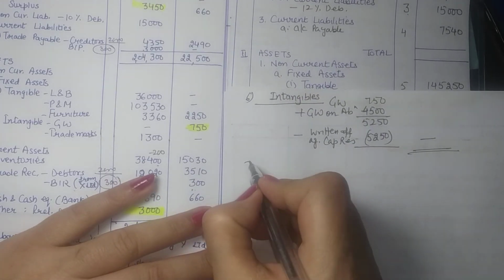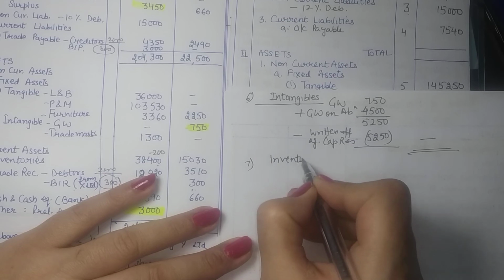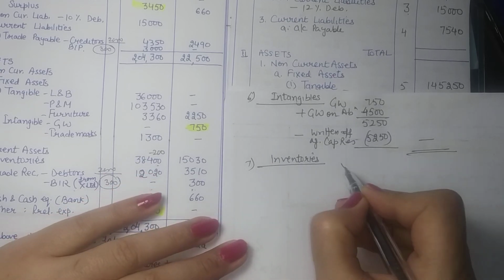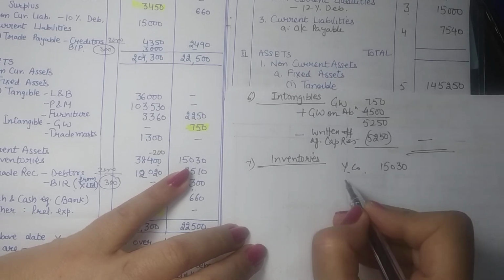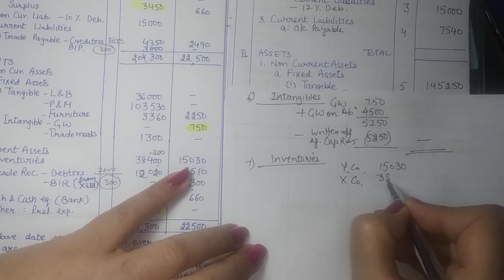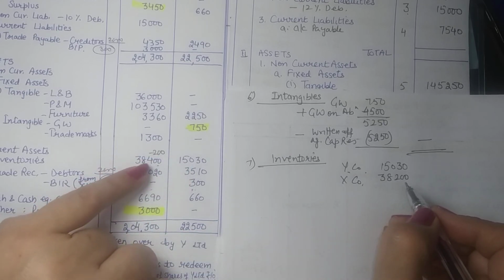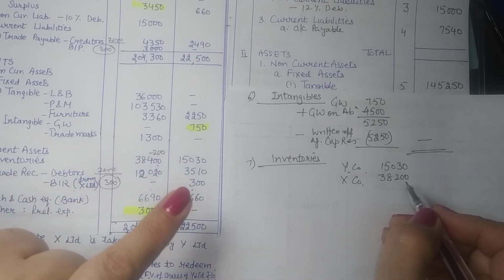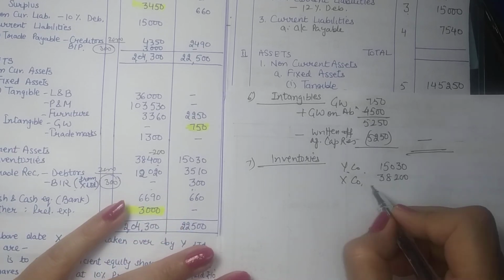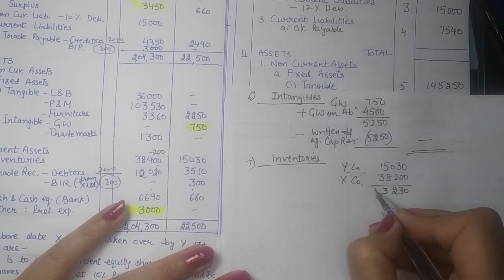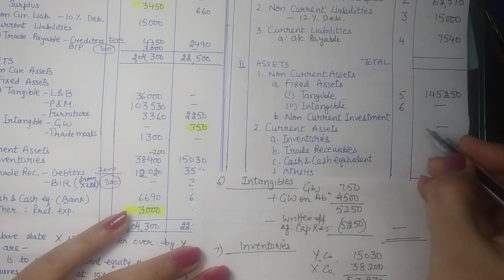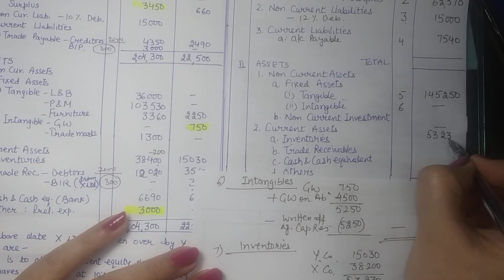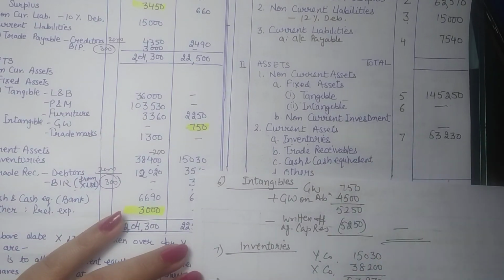Inventories, so seventh, inventories. So for Y company, inventories are 15,030. For X company, they acquired 38,200. They cancelled 200 rupees of unearned profit here. So the total inventories are 53,030. So inventories 53,030. Right.